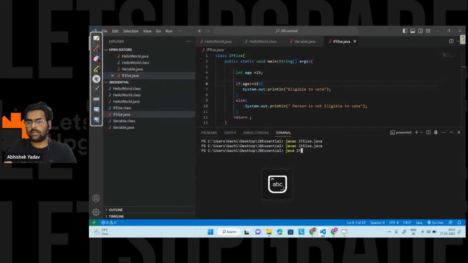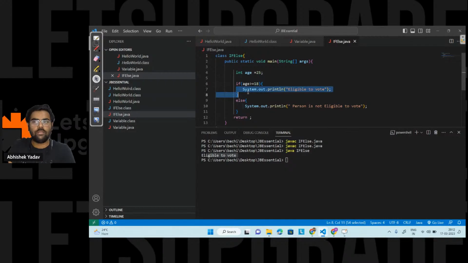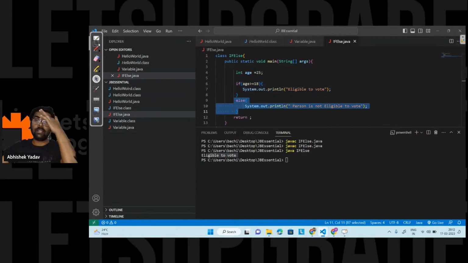Java IfElse. So here you can see I'm getting eligible to vote on the output screen. Why am I getting eligible to vote? Because the condition is true. That means if the condition is true, I will move inside the body of if. If the condition is false, I will skip the if part and move to the else part. So everything is dependent on the condition.